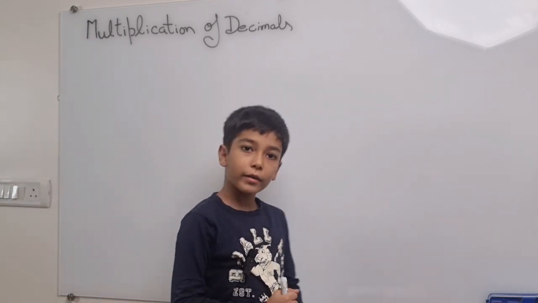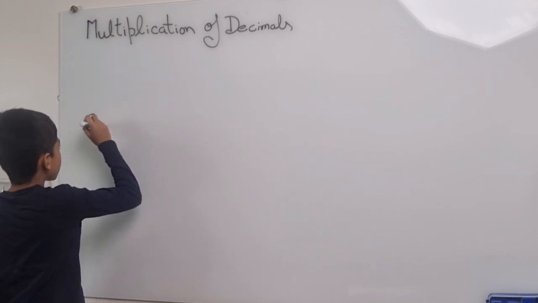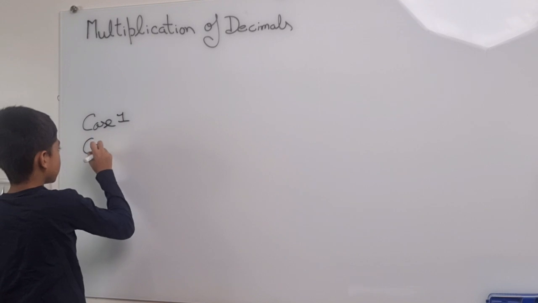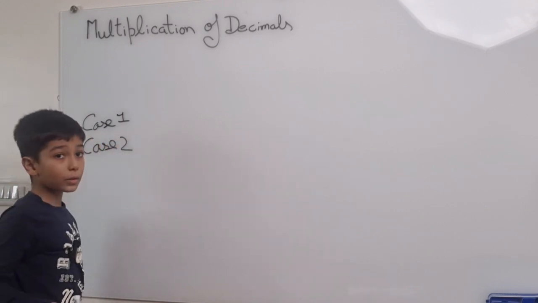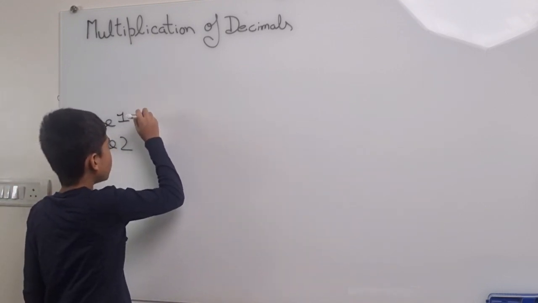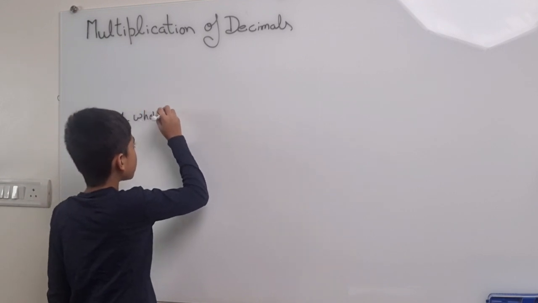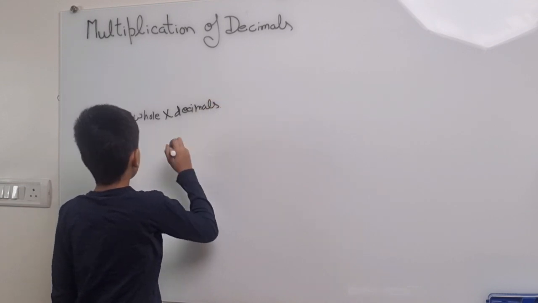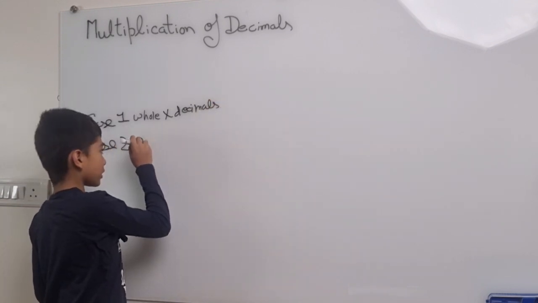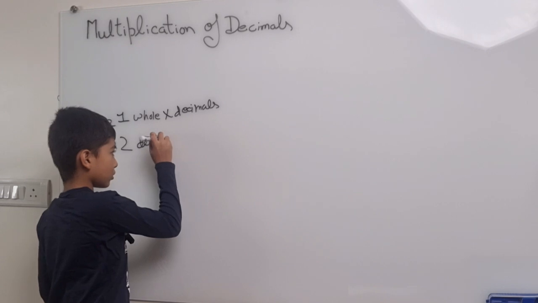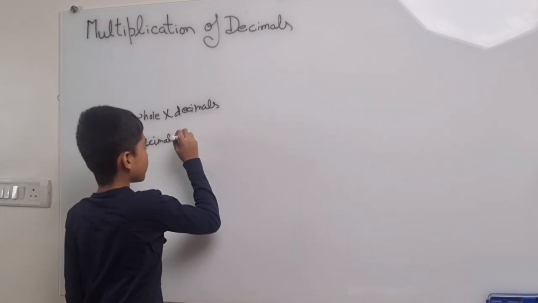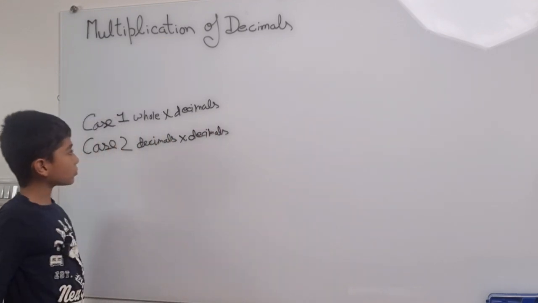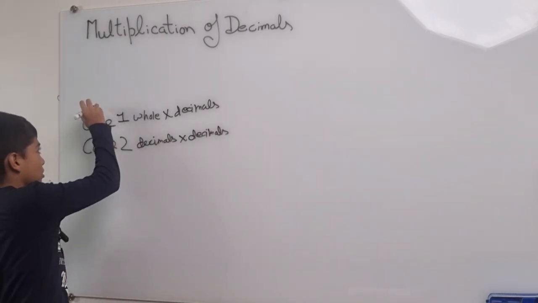So first I'll explain case 1, then case 2. Case 1 is a whole number multiplied by a decimal. And the second case is decimals multiplied by decimals. Like this.